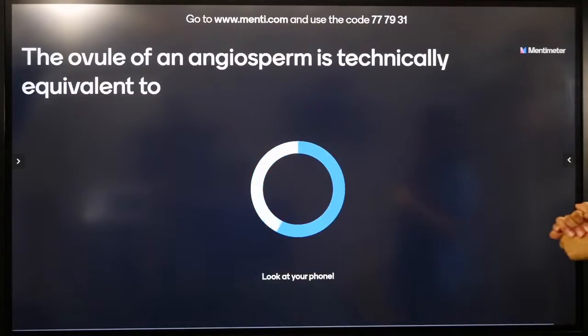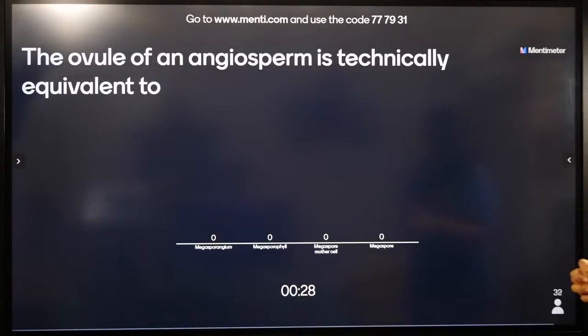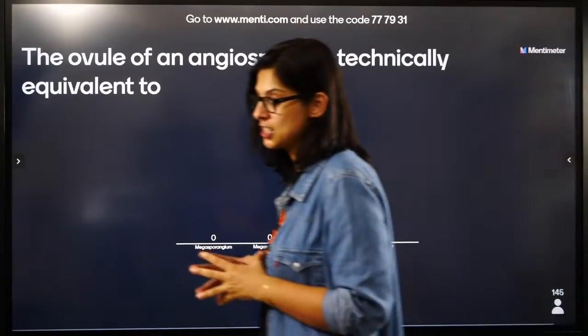The ovule of an angiosperm is technically equivalent to, good question, ovule, megasporangium, megasporophyll, megaspore mother cell or the megaspore.